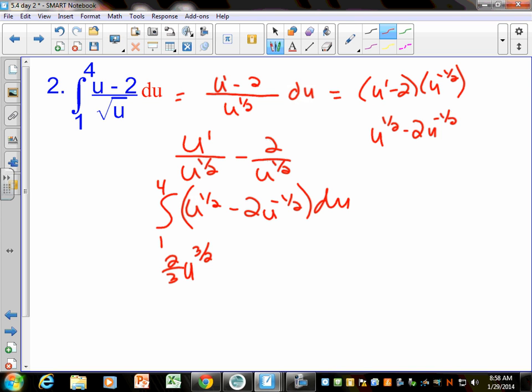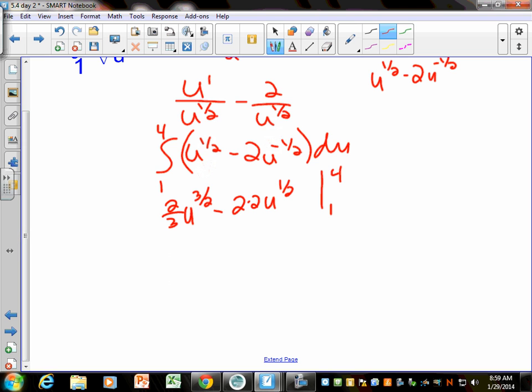Like there's no way that I think about what would the original function be, right? Like you should just be like add 1, divided by that. Minus 2, if I add 1 to negative 1/2, what do I get? 1/2, and when you divide by 1/2, what's that the same as multiplying by? 2. So you could just write 4 there if you want. I just want you to see where I'm getting these values from. And then I'm going to evaluate that from 1 to 4. You'll get there. That's why you do it. And then eventually you'll do it without thinking.